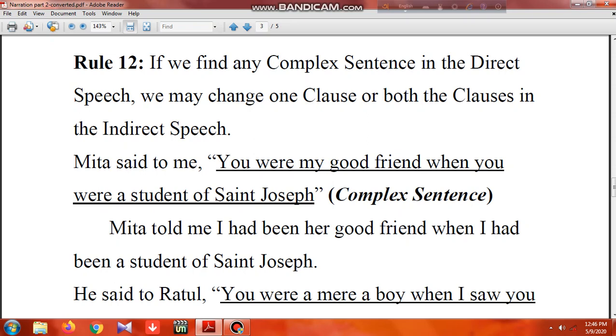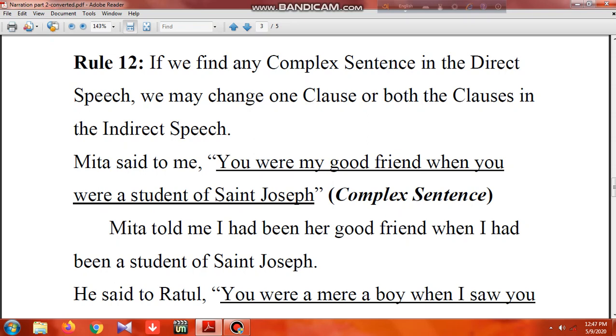In a complex sentence, we know there will be two clauses, one dependent and one independent, and there will be linkers and connectors there. One example here: Mita said to me, "You were my good friend when we were students of St. Joseph." We see here a relative word, when, connecting two clauses. So it's a complex sentence inside the quotation marks.